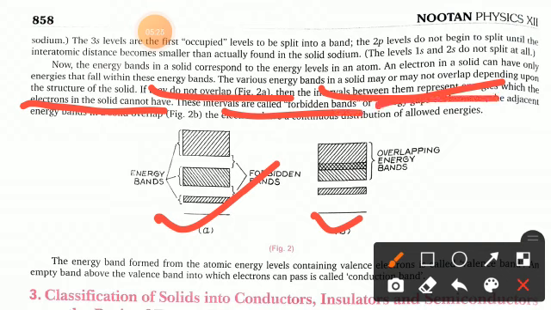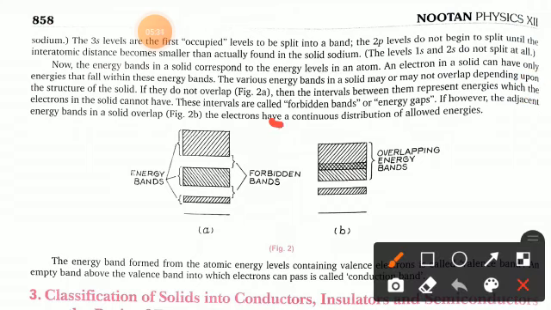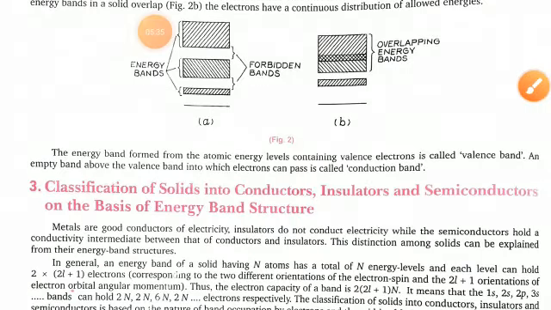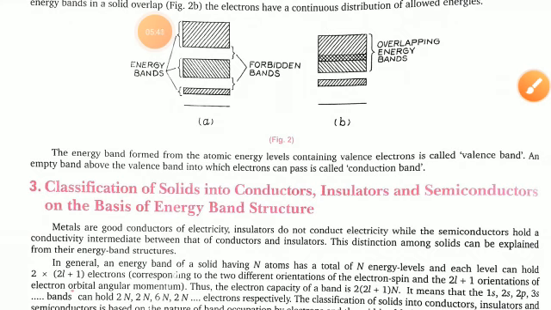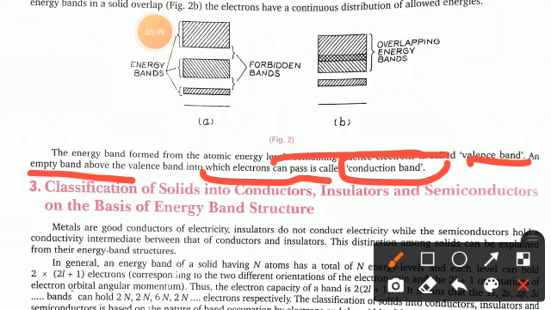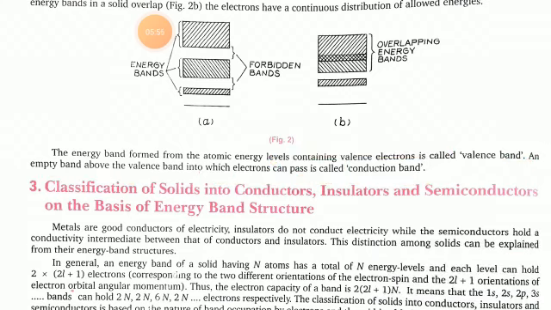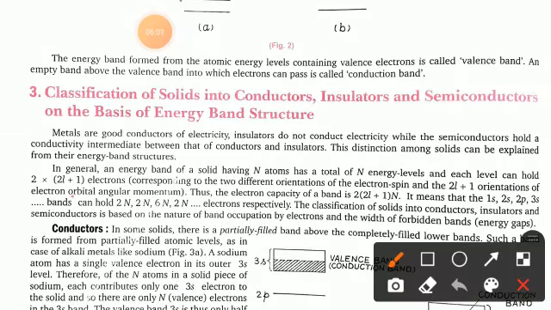So these intervals are called the forbidden bands or the energy gaps. If however the adjacent energy bands in a solid overlap, then the electrons have a continuous distribution of allowed energies. The energy band formed from the atomic energy level containing valence electrons is called the valence band. An empty band above the valence band, into which the electrons can pass, is called the conduction band. Here you can see the valence band and the conduction band. This is the forbidden band. Clear?